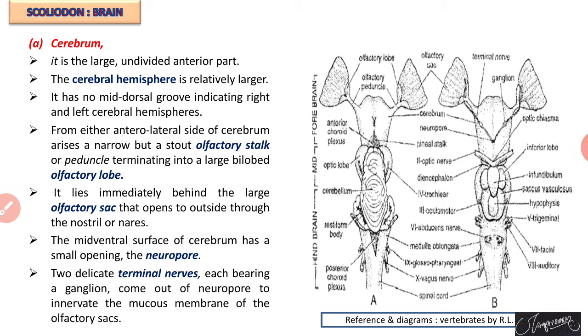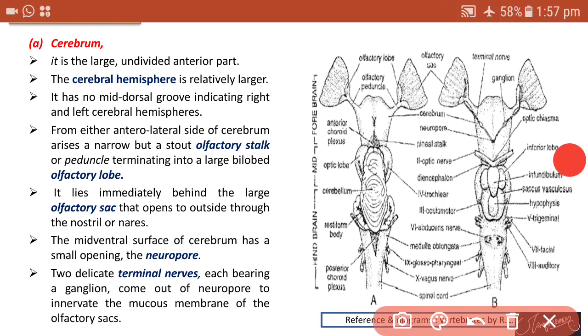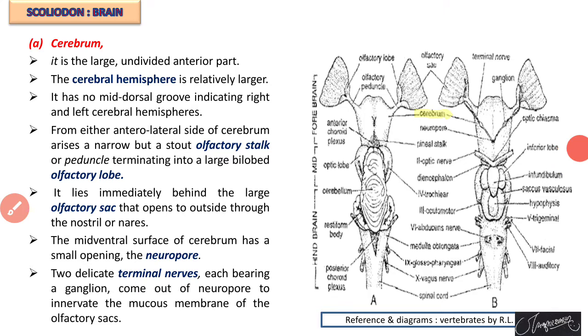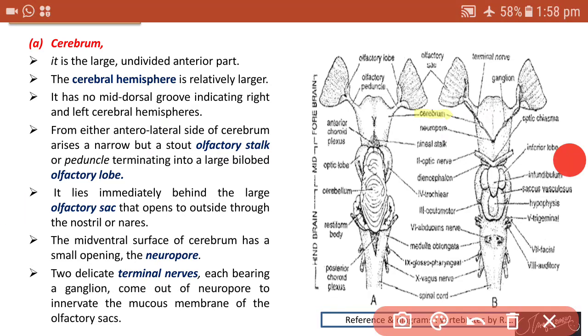Cerebrum is the large part, but the cerebrum in the case of Scoliodon is undivided. In higher vertebrates, the cerebrum is divided into two parts, but in Scoliodon, it is a large and undivided anteriormost part.